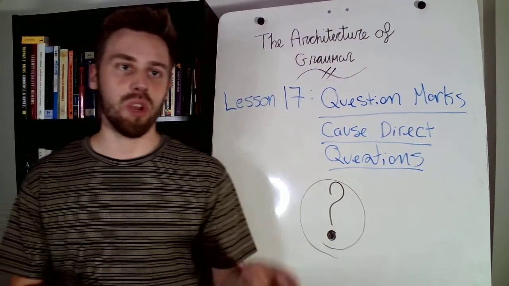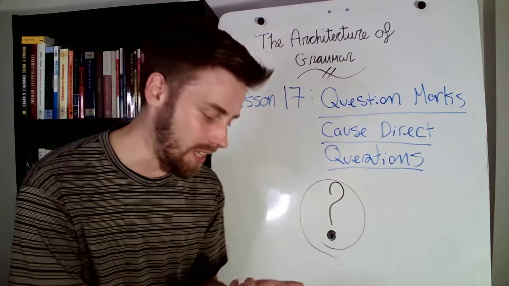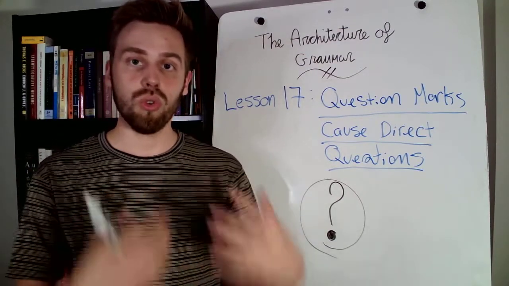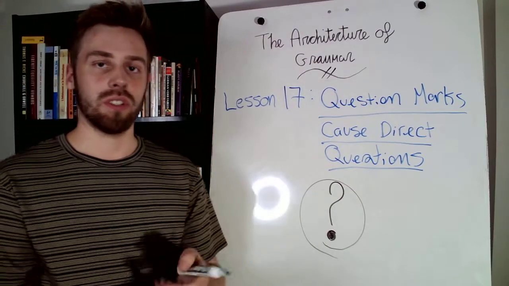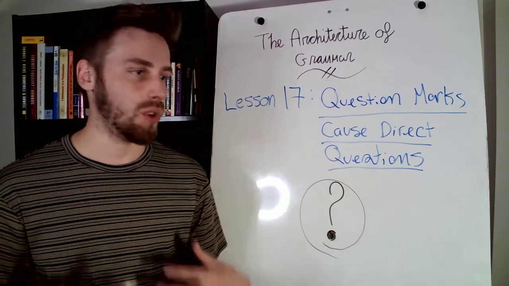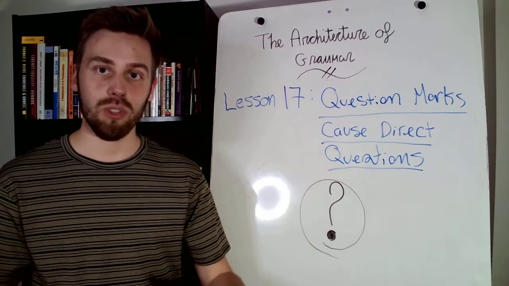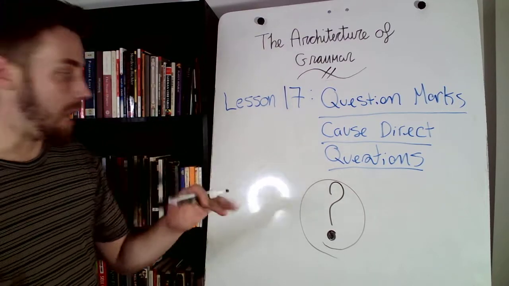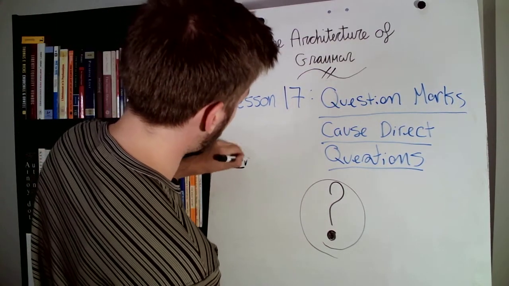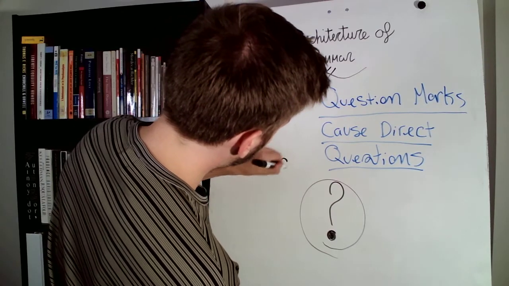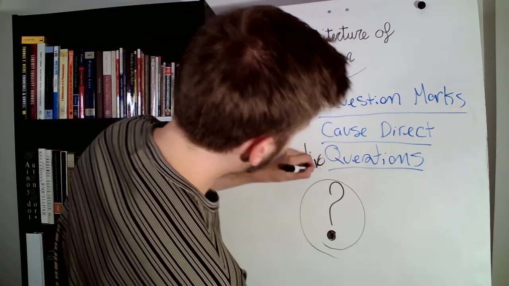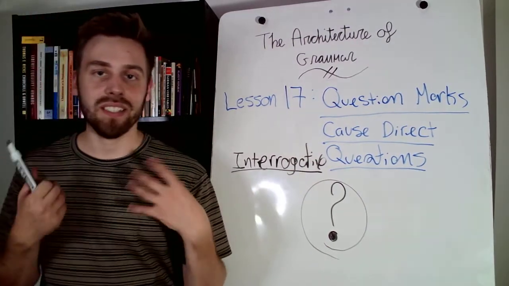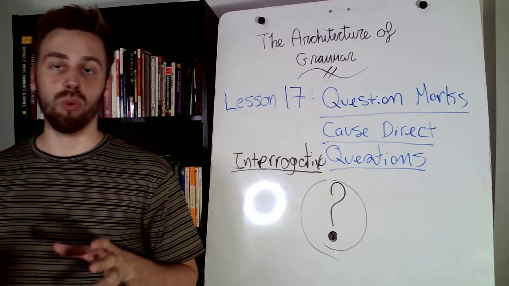In the past couple of videos, we've talked about declarative sentences, which state or declare something quite neutrally, and exclamative sentences that are more intense in their emotions, or that show that something is unexpected or surprising. Now we're dealing with a different type of sentence: an interrogative sentence. The interrogative sentence is one where we are asking a question, and we are seeking an answer.